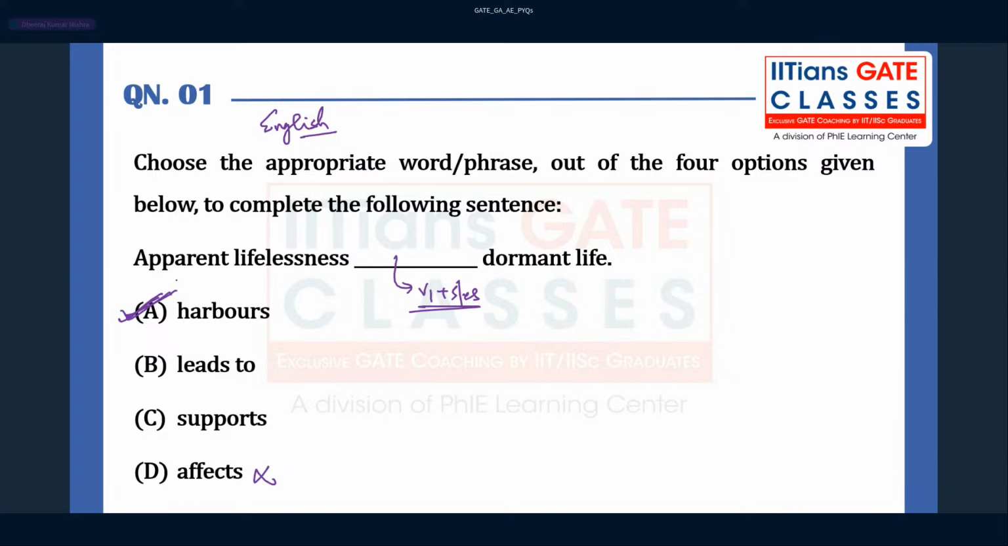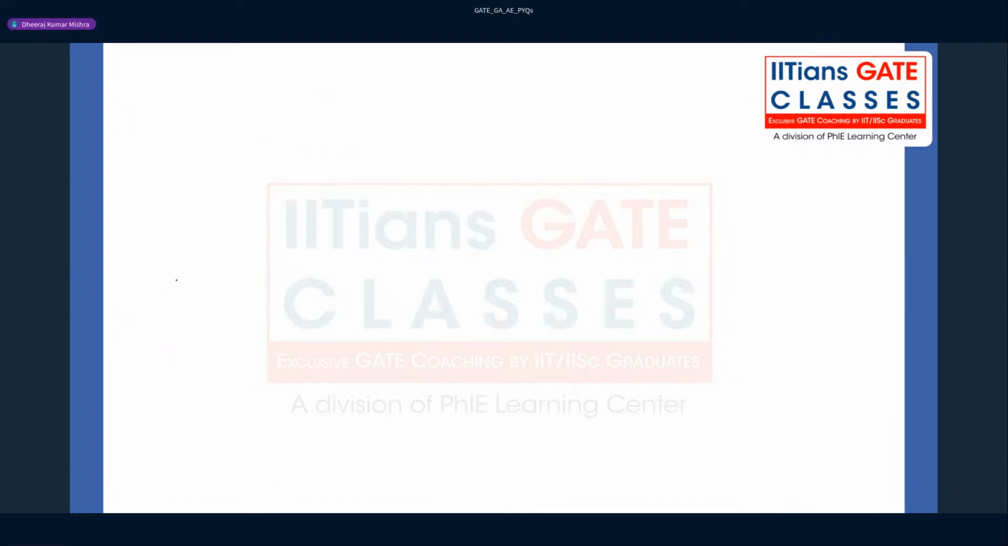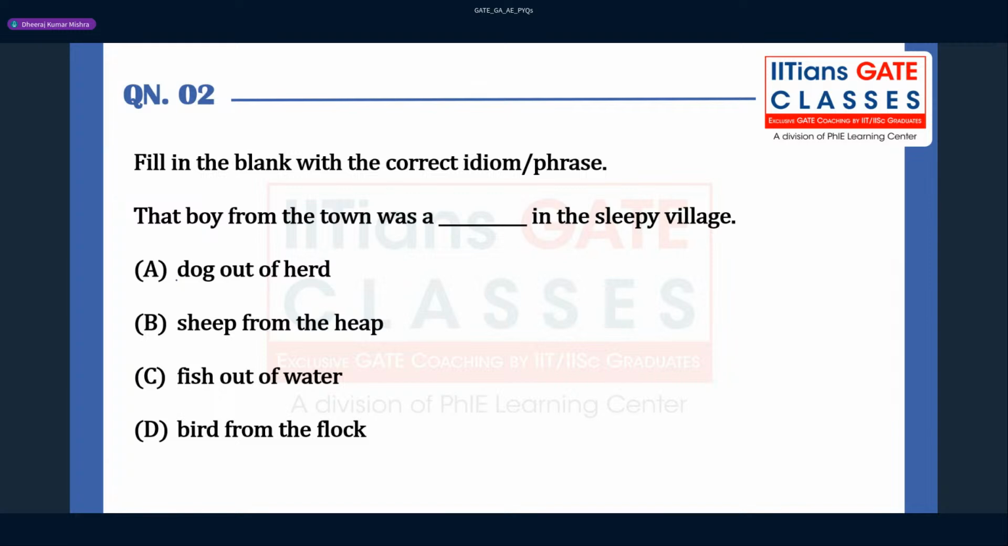Let us move to next question. This question is again from English only. Fill in the blank with the correct idiom or phrase. That boy from the town was dash in the sleepy village. That is an adjective here. The options are dog out of herd, sheep from the heap, and so on.